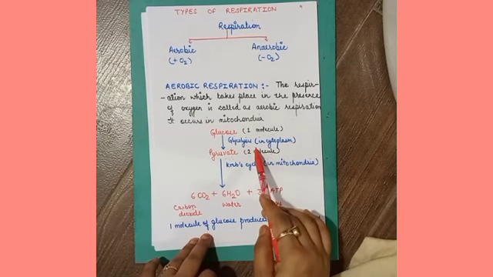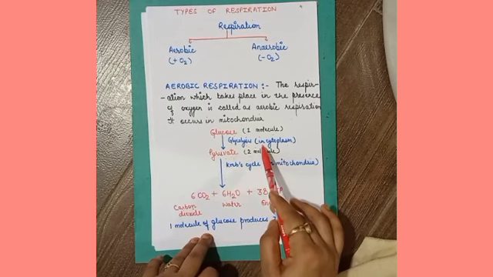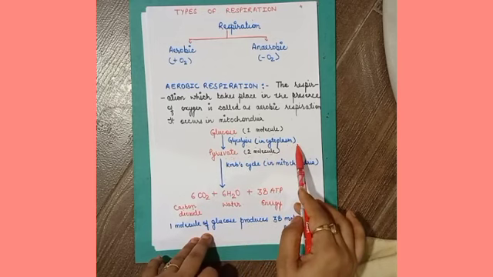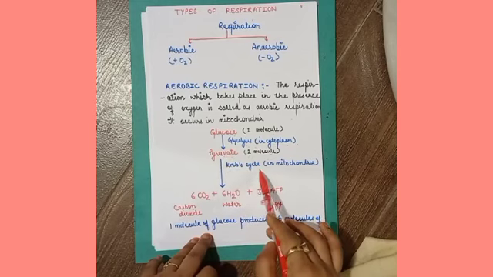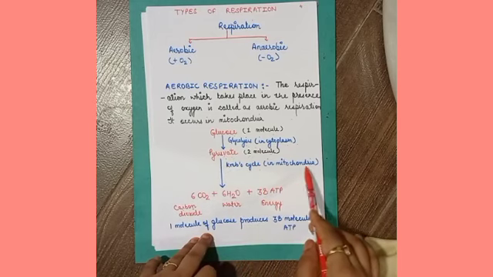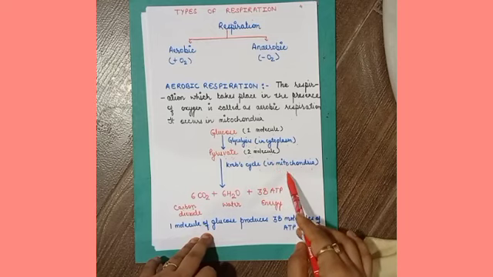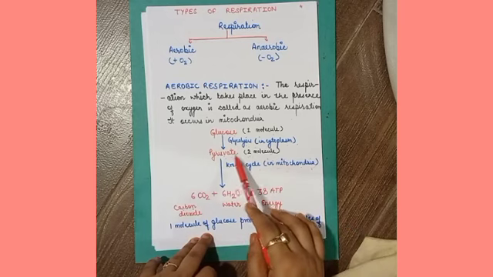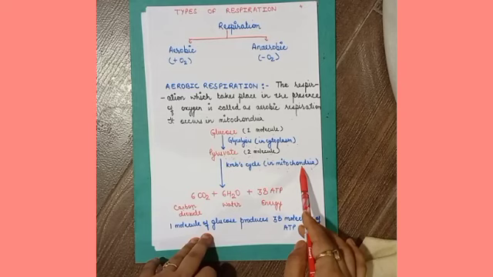This glycolysis, the conversion of glucose into pyruvate, occurs in the cytoplasm of the cell. Now pyruvate enters the Krebs cycle, which occurs in the mitochondria, the organelle present in the cell. So pyruvate enters the mitochondria, and the Krebs cycle occurs there.